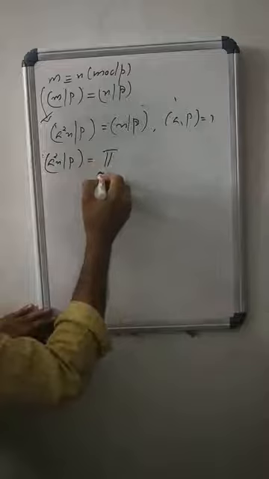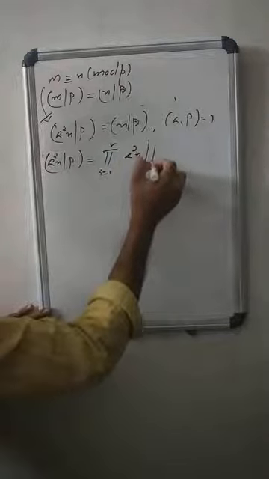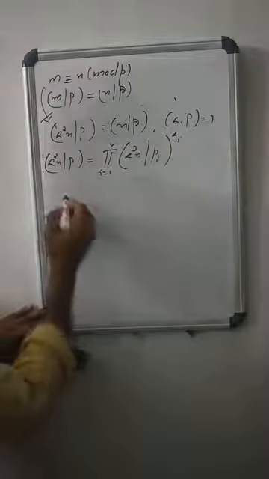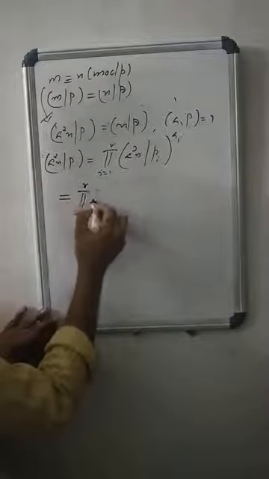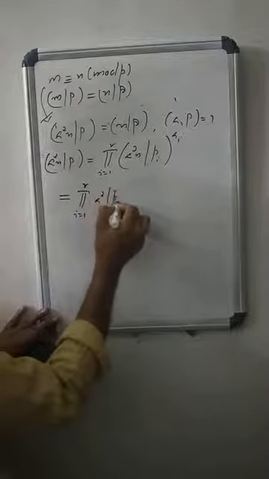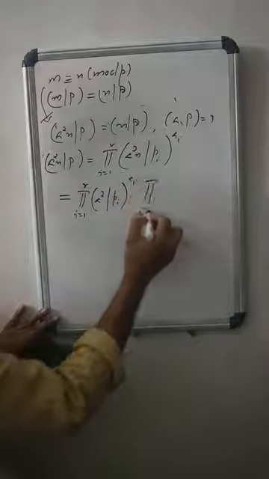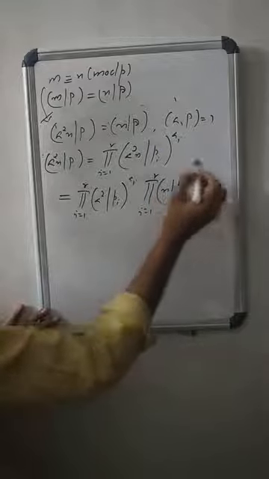It is the product for i from 1 to r of (a²n/Pi) to the power a_i. So that can be rewritten as the product for i from 1 to r of (a²/Pi) to the power a_i, times the product for i from 1 to r of (n/Pi) to the power a_i.